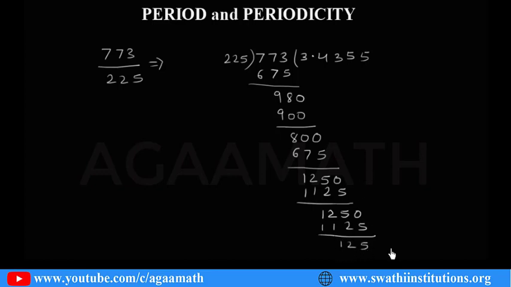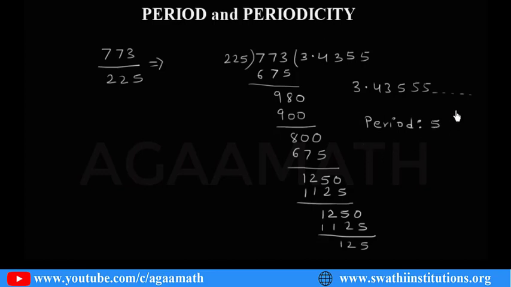So this goes on. It means what happened here? It means 3.43555 and so on. Only 5 in this decimal part is repeated, so that is taken as the period. So here period is 5.